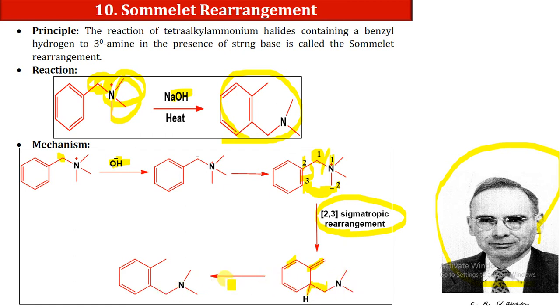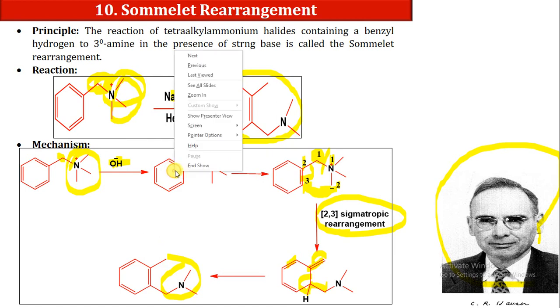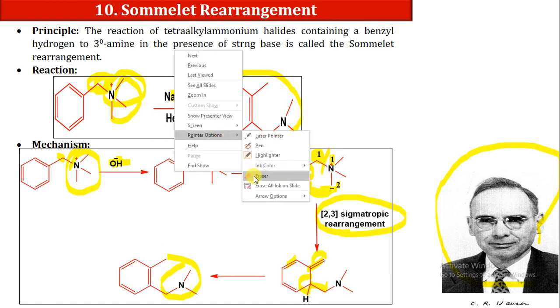In the next step, this hydrogen will make a bond over here and this will make a negative charge. This negative charge will then be abstracted by one of the protons, and here we can have a CH3 group. So in the end, from the quaternary salt of nitrogen we produce a tertiary nitrogen. That is our product. Again I am explaining, so let me rub this out.